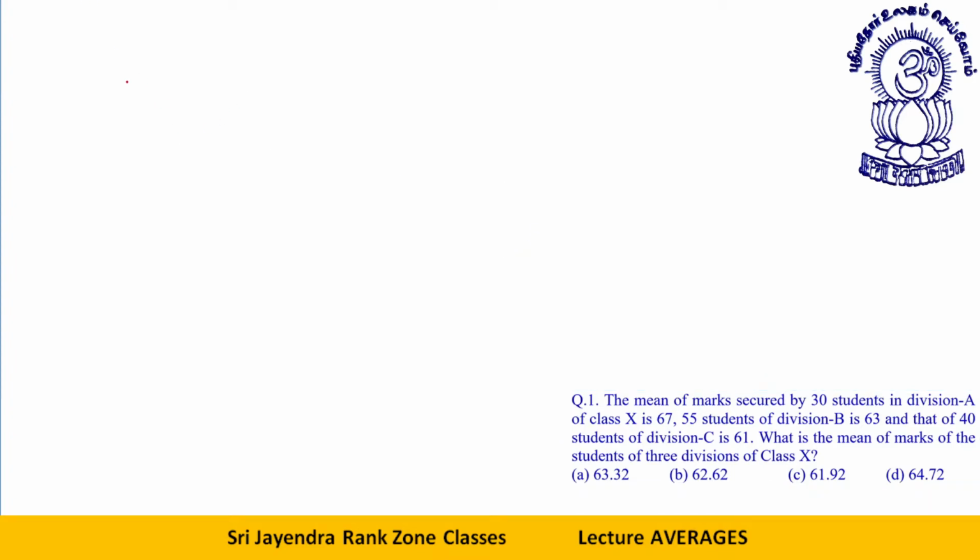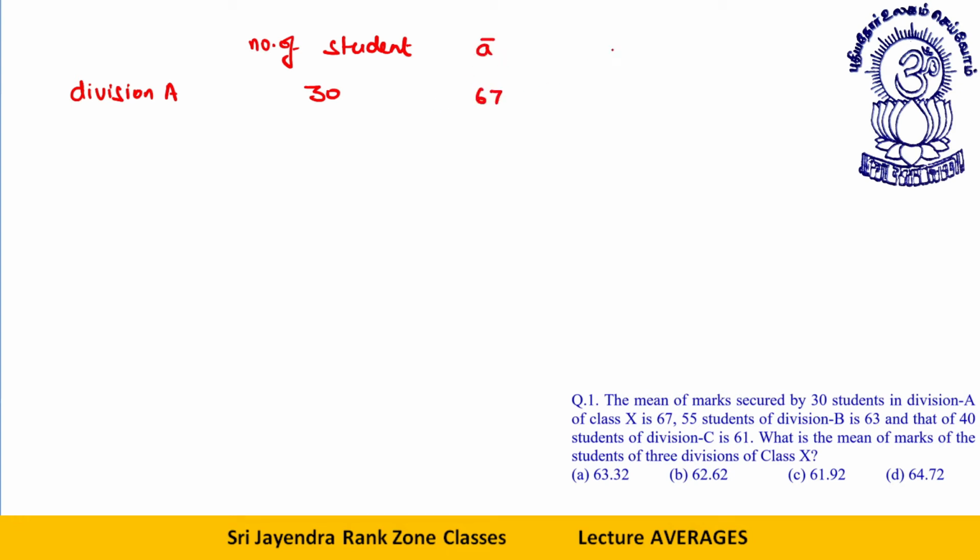The next question is: the mean of marks secured by 30 students in division A of class 10 is 67. Let's say division A, number of students 30, and the average is 67.